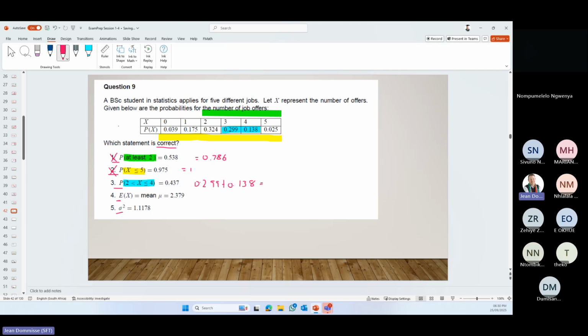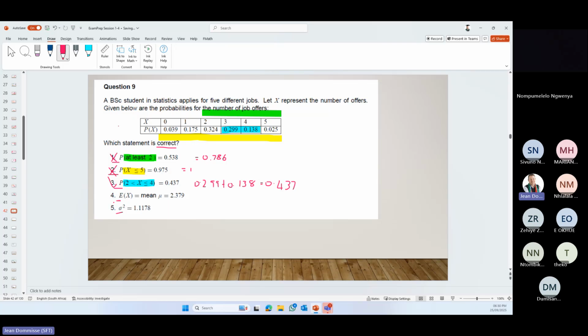Let's quickly see if we do that. 0.299 plus 0.138, 0.437. Cool. That is the correct one.